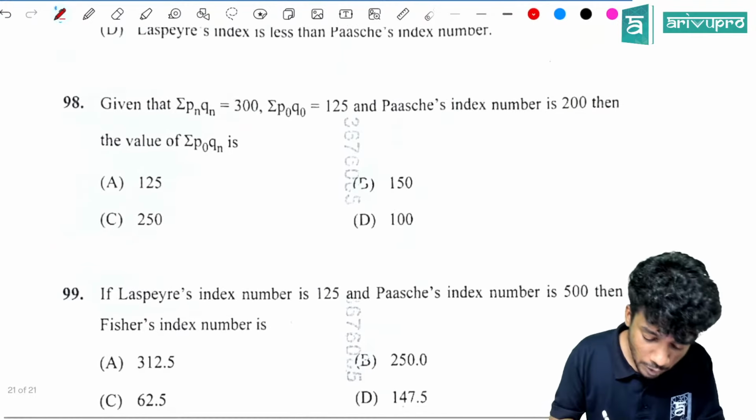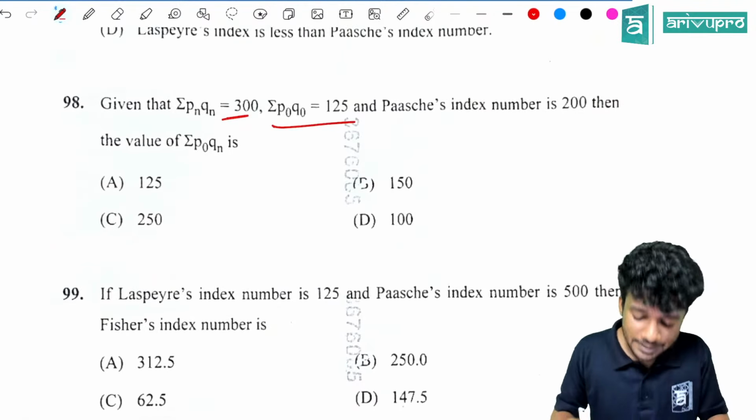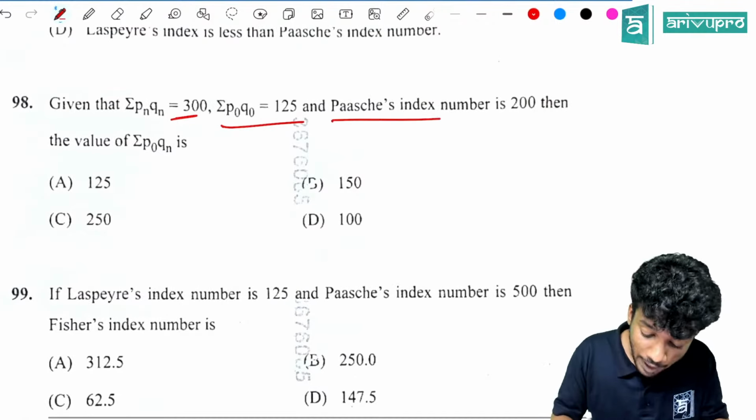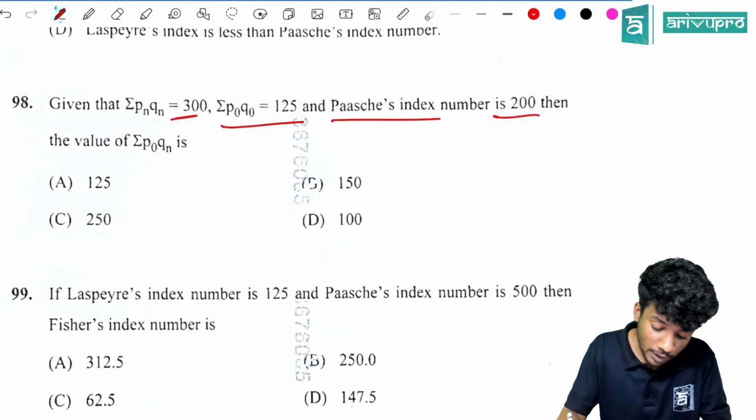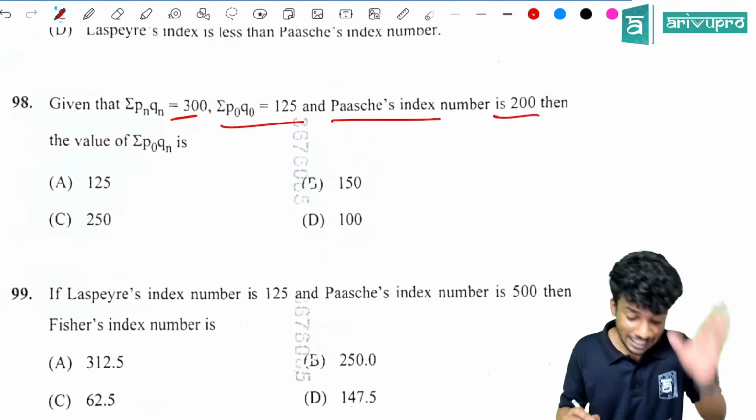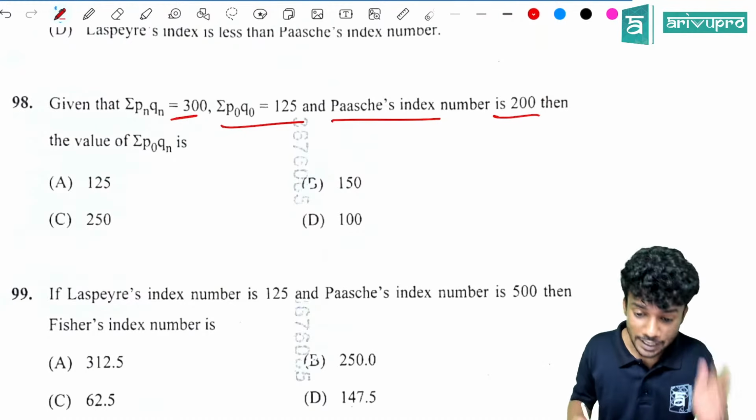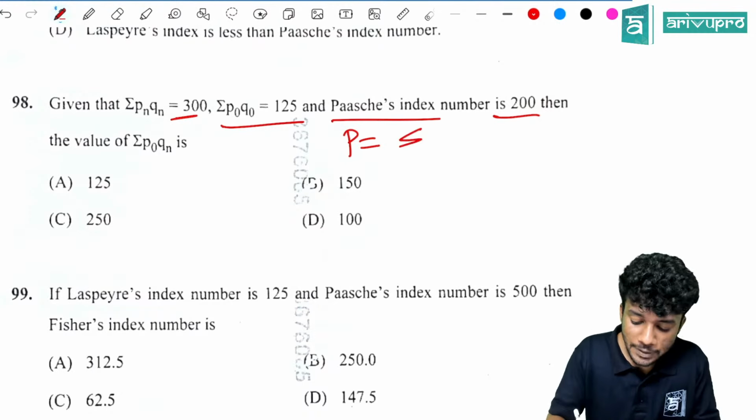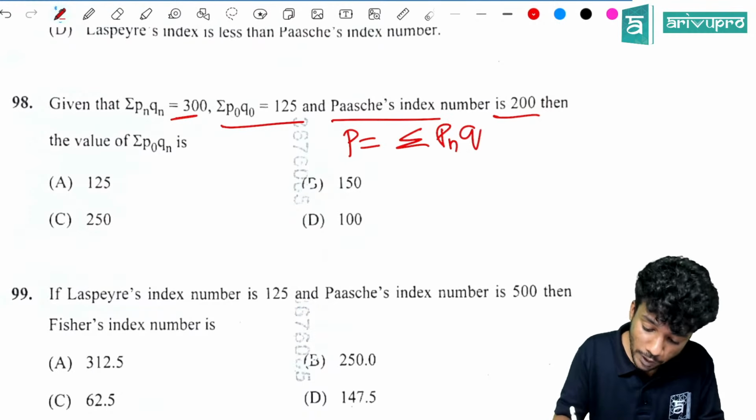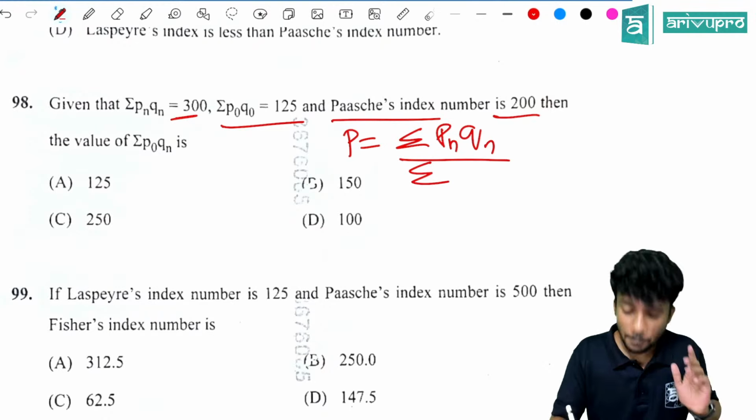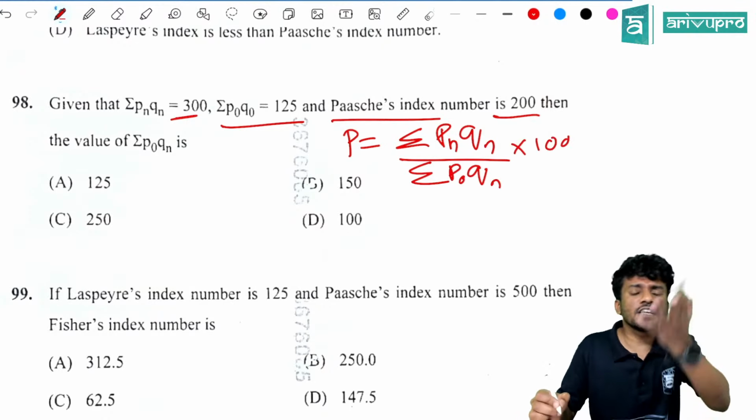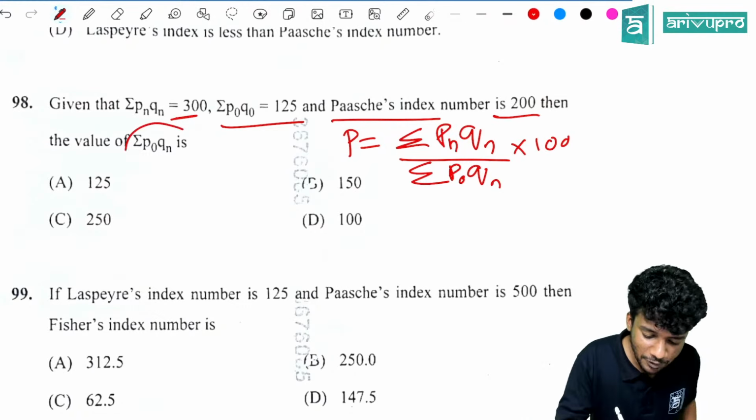Sigma PnQn is equal to 300. Sigma P0Q0 is equal to 125. Then Paasche's index number is 200. Then the value of sigma P0Qn. So what is the equation? P is equal to sigma PnQn divided by sigma P0Qn into 100. Everything is given. Can you find the value of this one?